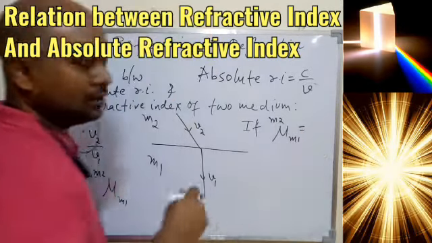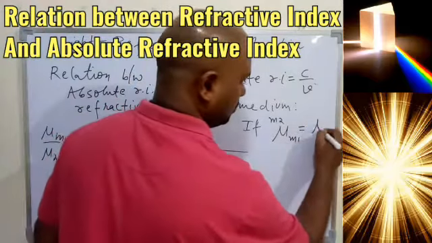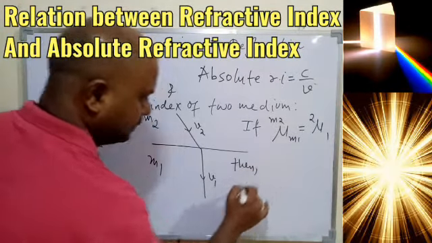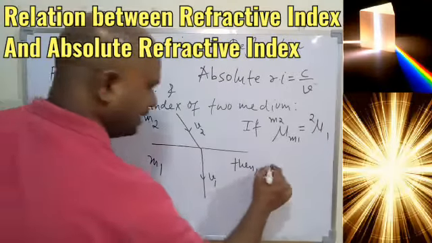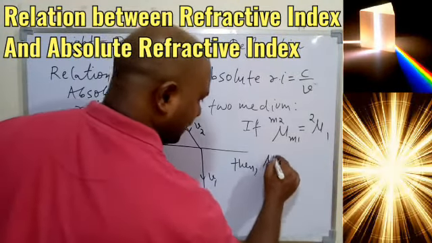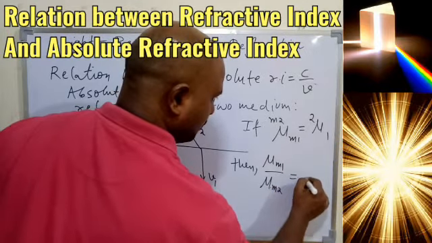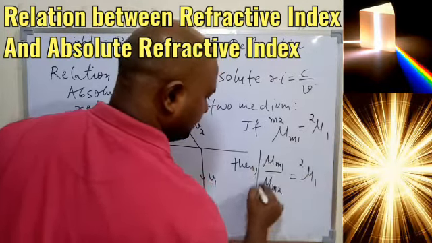So let's replace M and M by just 1 and 2. Then what we can write is refractive index M1 by refractive index M2 is equal to mu 2 1.